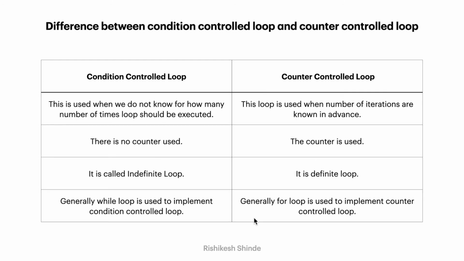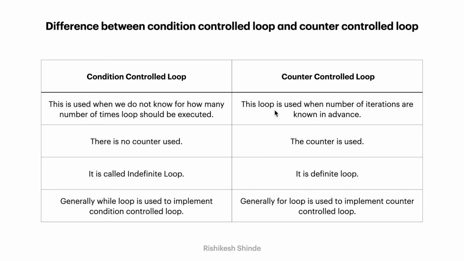Now let us see the other two categories of loops. Those are conditional control loop and counter control loop. So let us see point by point how these are different from each other. In condition control loop, this is used when we do not know how many times the loop should be executed. We don't know the number of iterations, then we use condition control loop.